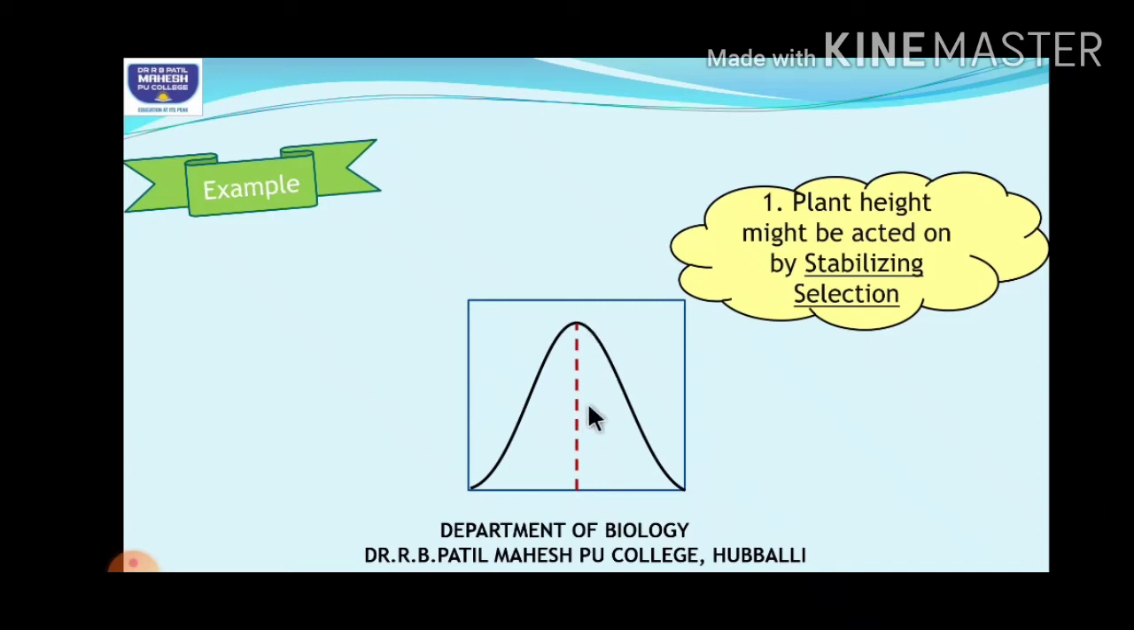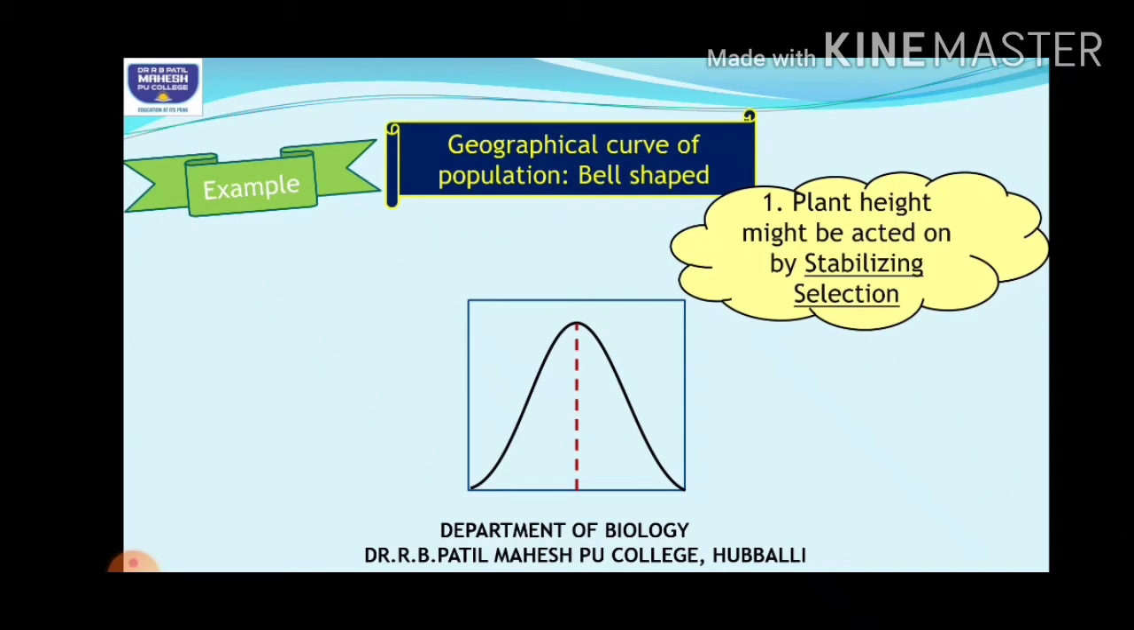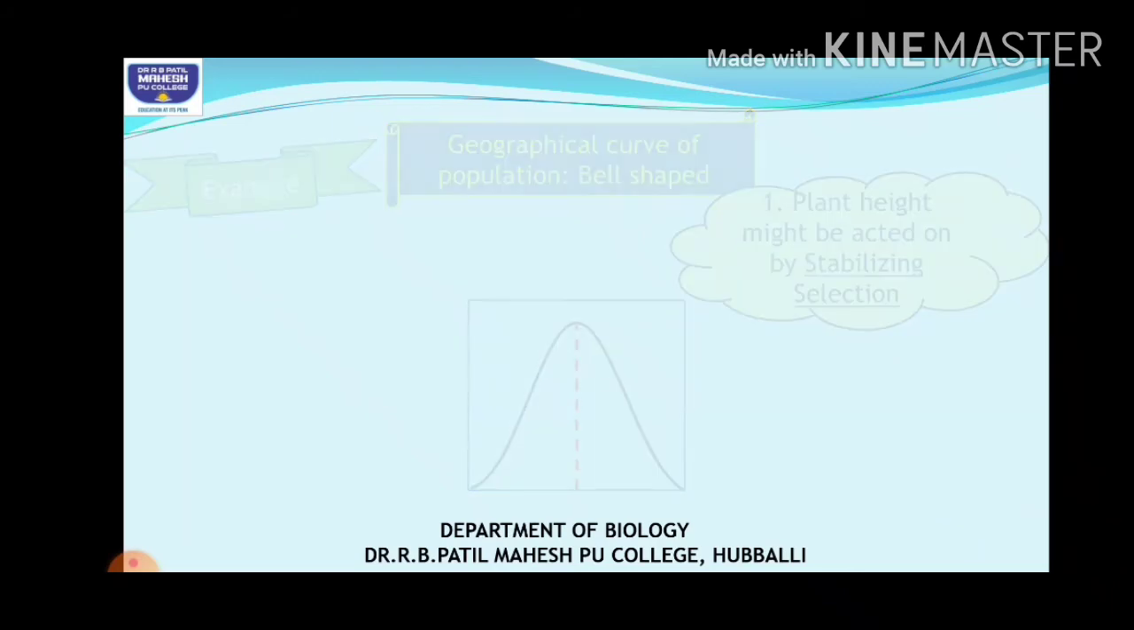What is this line here? It shows the mean value. What do you mean by the mean value, children? Average ones. Got my point? So this is the normal curve of a population that we generally show. Any population you want to plot, this is the way we plot the graph. This is called the bell-shaped graph or bell-shaped curve.